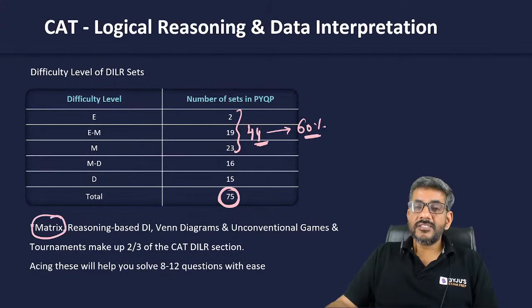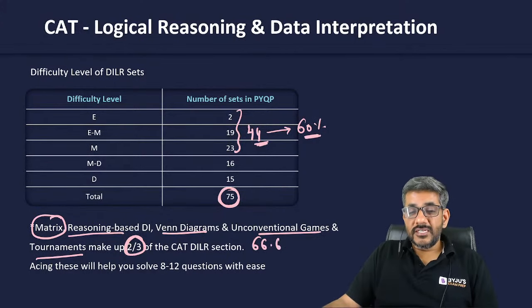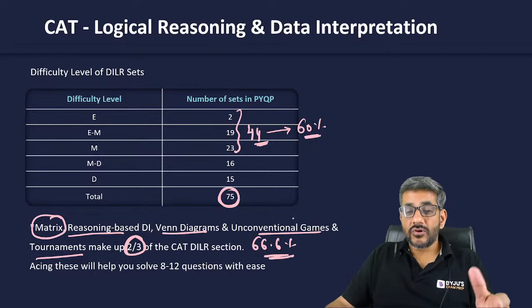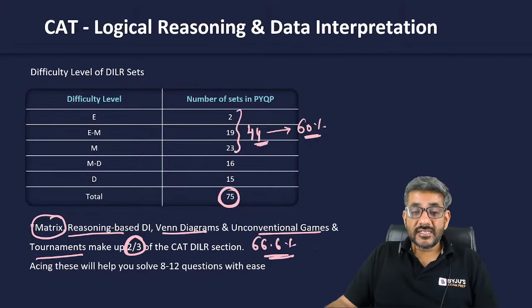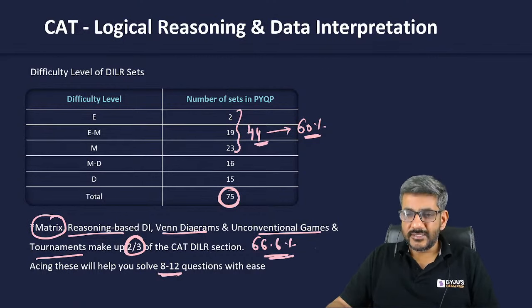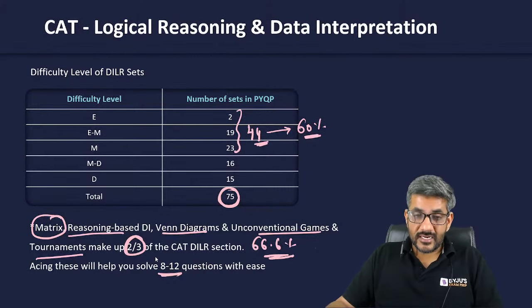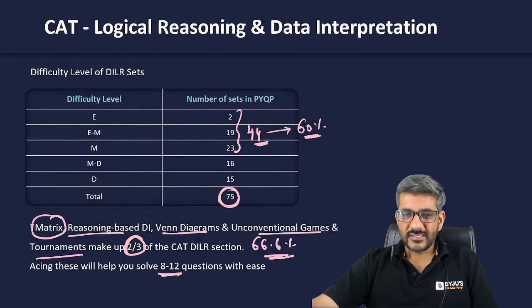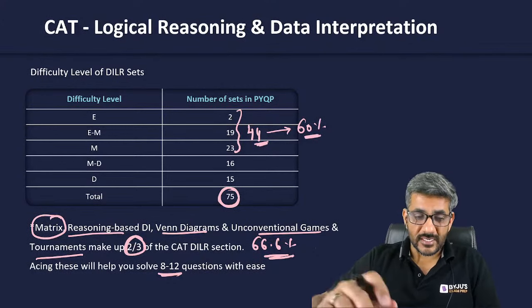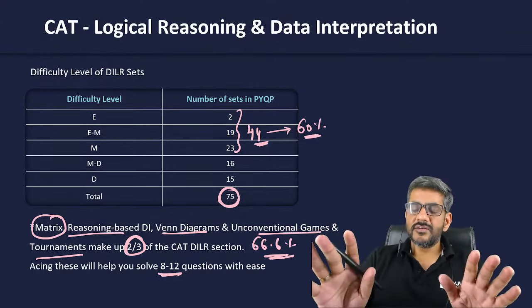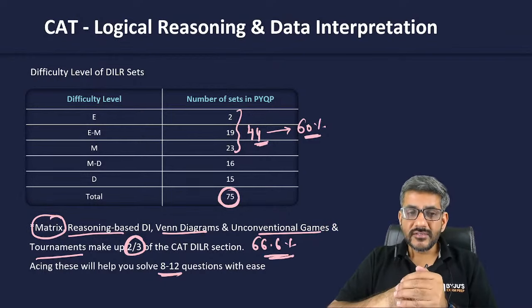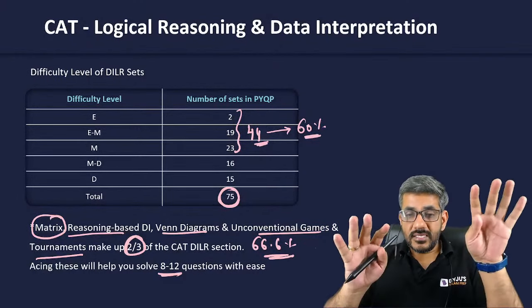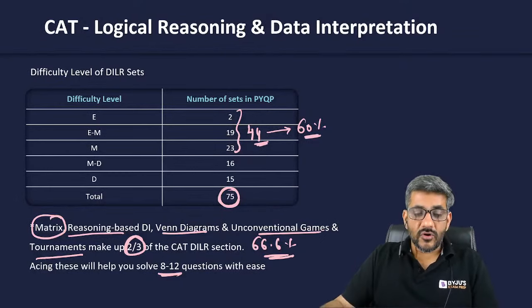Also, matrix based questions, reasoning based DI, Venn diagram, and games and tournaments make up 66.6% of the DILR section, right? That is approximately 2/3 of the section, and acing them can actually give you 8 to 12 questions with ease. Now, how important is that? How big is this 60%? How big is this 66.6%? Just 4 areas could have given you 66% of the sets in the last 4, 5 years. And 60% of the sets would have been easy to moderate.